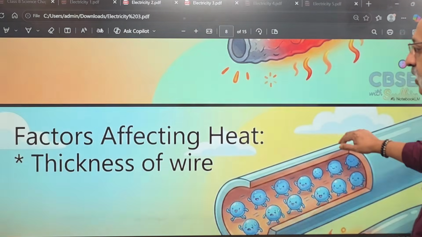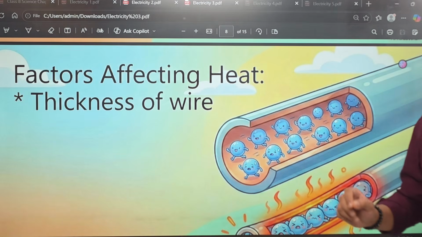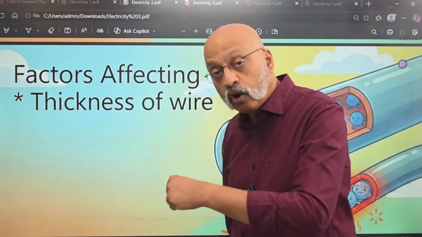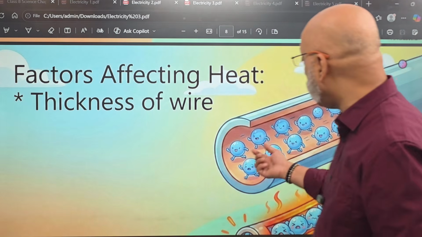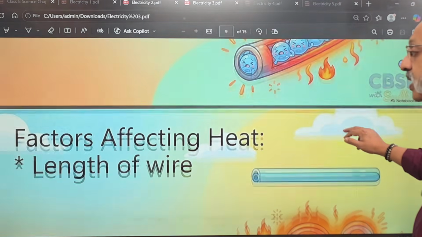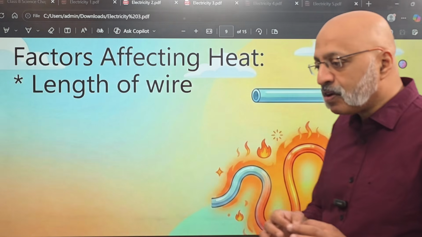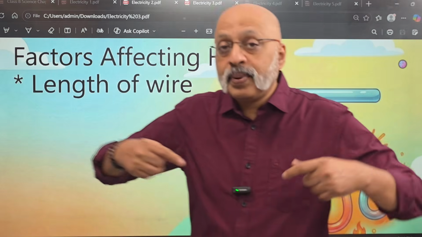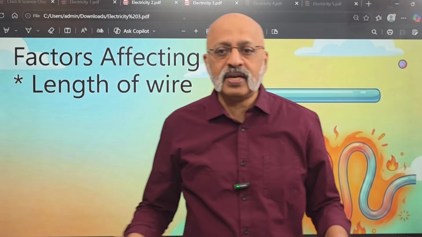Then the second factor which affects the heat is the thickness of the wire. How thick it is. What is the material, what it is made of. Number two, the thickness of the wire also plays an important role, which I just now told you. The third is the length of the wire. If the wire is very short, it is likely to get more hot compared to a wire which is long. It's as simple as that.